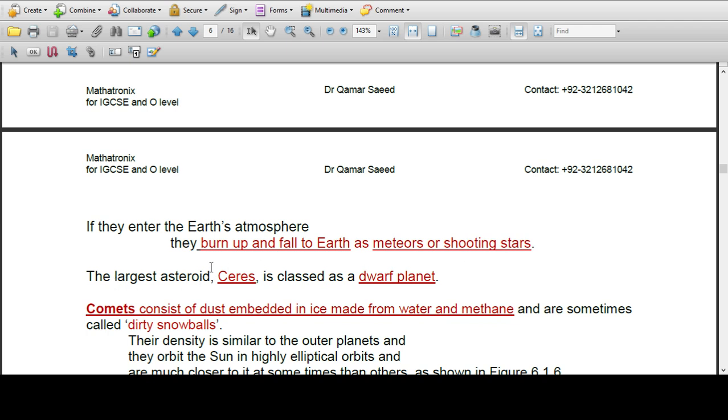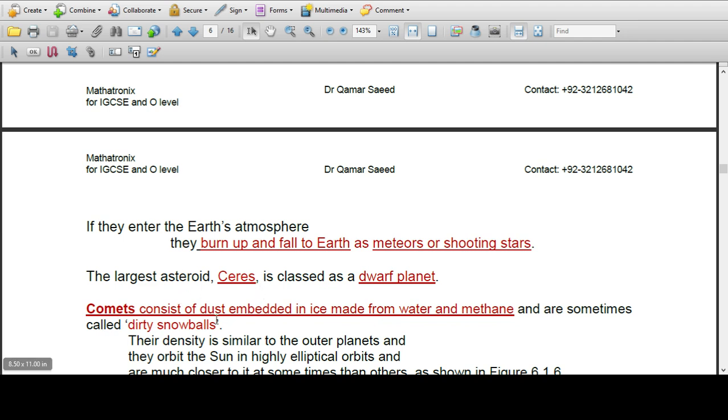The largest asteroid, Ceres, is classed as a dwarf planet. This is also the largest asteroid. Ceres is also classed as a dwarf planet.